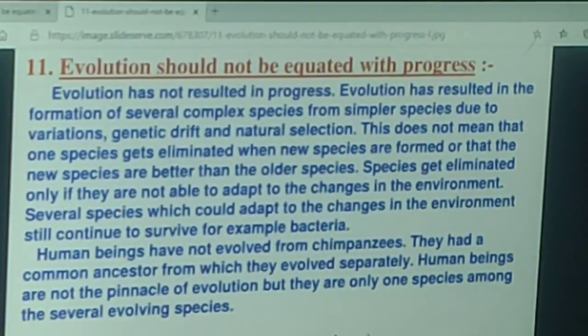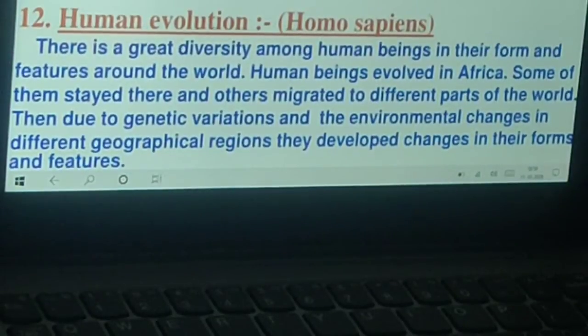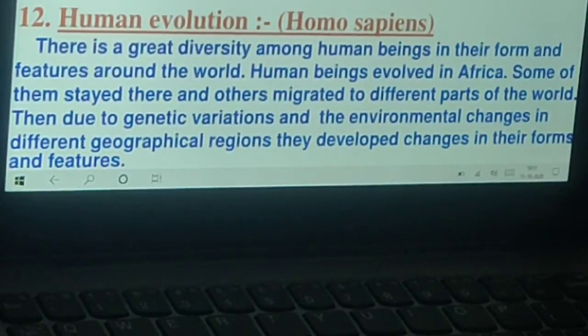The next topic is human evolution. There is great diversity among human beings in form and features around the world. Skin color used to be the commonest way of identifying so-called races. Some were called yellow, some black, white or brown. Over recent years, the evidence has become very clear. There is no biological basis to the notion of human races. All humans are a single species.